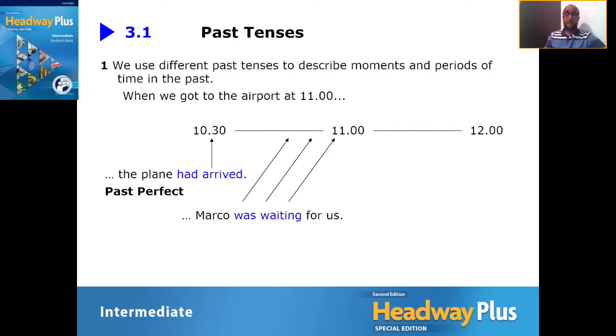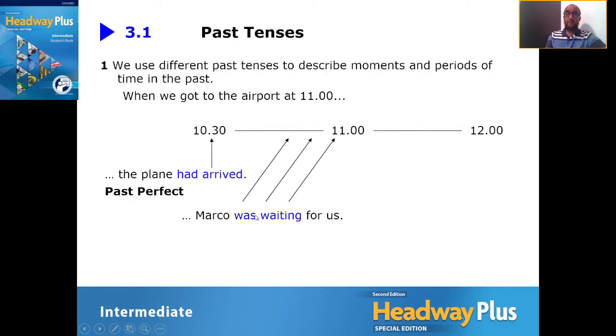Here we have another sentence that says, when we got to the airport, Marco was waiting for us. Now, this is a different tense, if I'm sure most of you should know. This is the past continuous, right? How do we know? Well, first thing is that the helping verb in this example is was or were, but we're using was because of singular Marco.